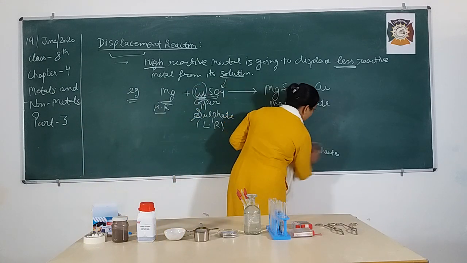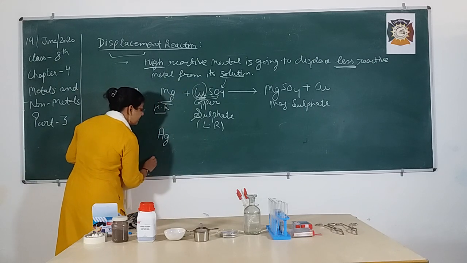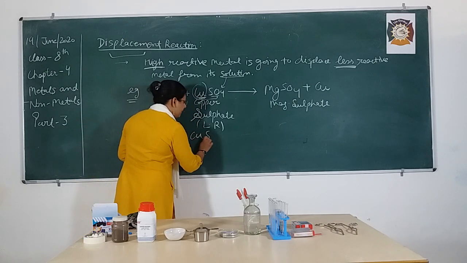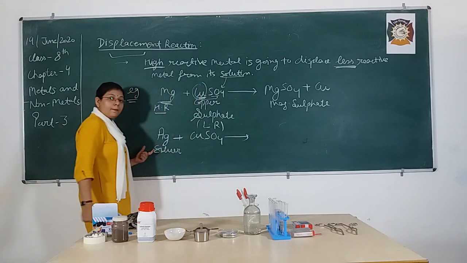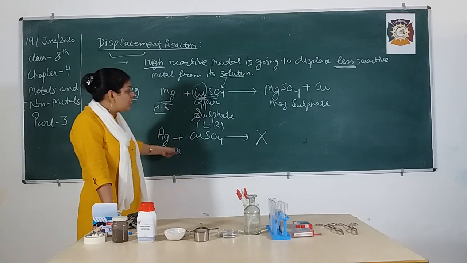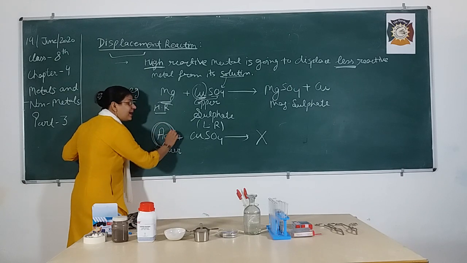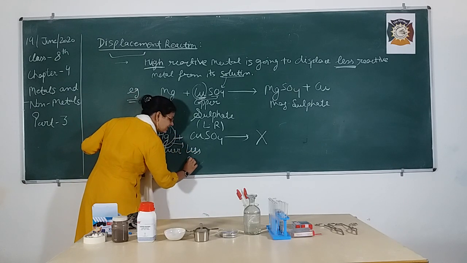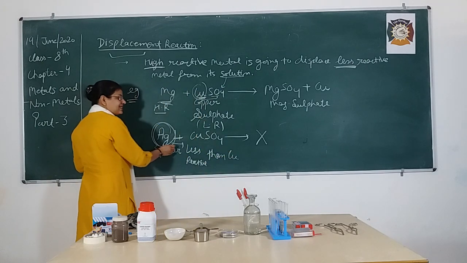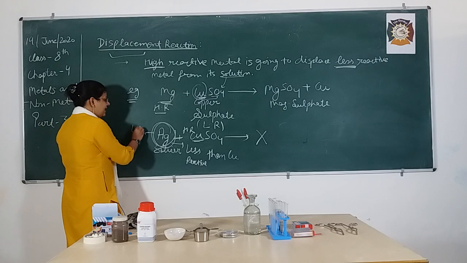Okay. So, now the question is, if I am going to take another example, like here in place of iron I am going to use silver, gold. Ag is the symbol of silver. When I am going to add silver in copper sulfate solution, what did I observe? Here no reaction is taking place. Why? The reason is because silver metal is less reactive than copper. So in this example, copper is highly reactive and silver is less reactive.